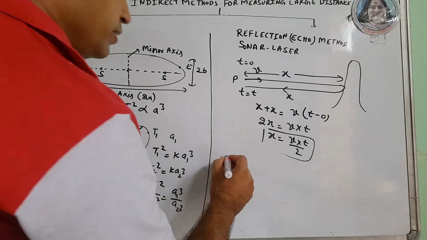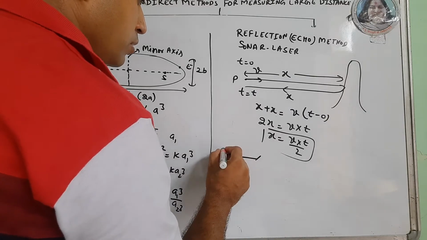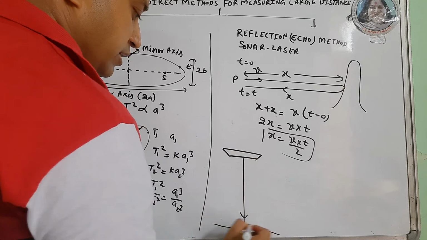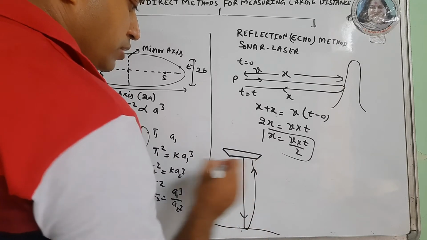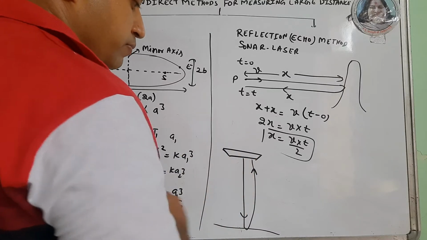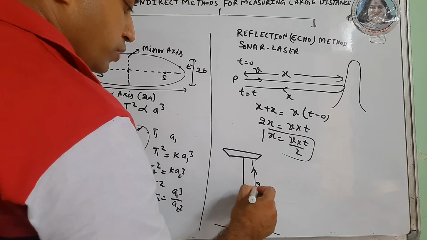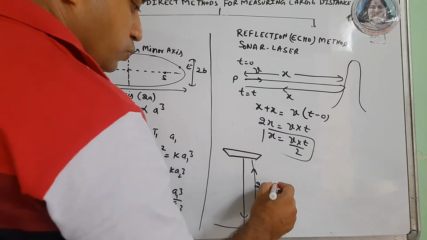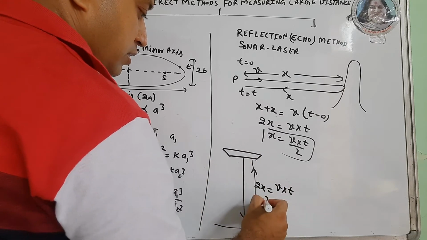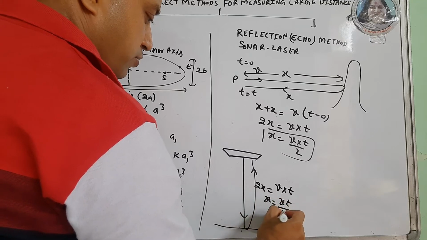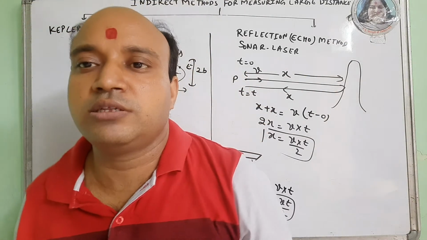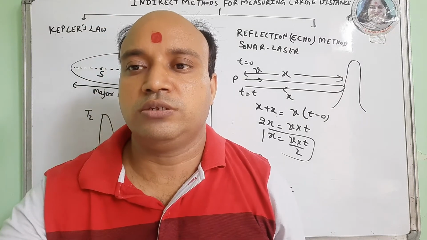Suppose this is a boat or a ship, and we want to find the depth of the sea. Then we just send the waves from the transponder and we receive them at the receiver. Suppose again the distance is 2x, the speed of the wave is v and time taken is t, then again x is vt by 2. So these are the methods used for large distances. Now we will discuss the methods used for small distances.